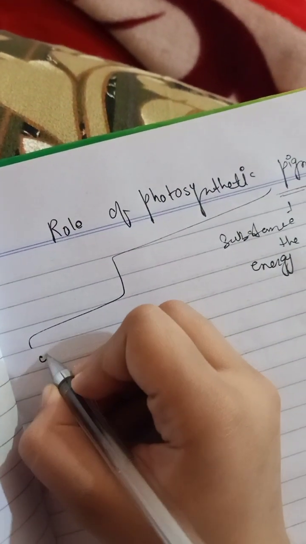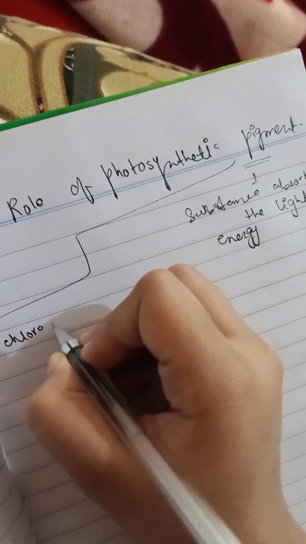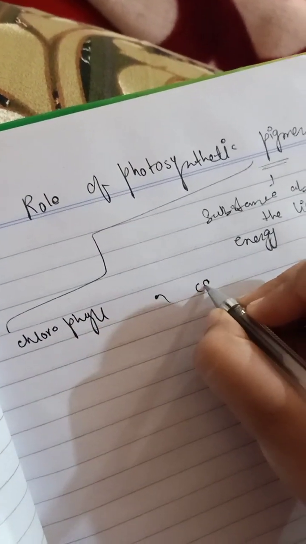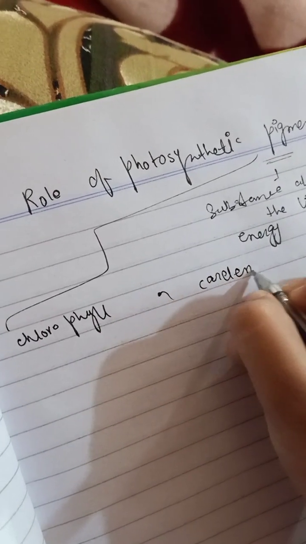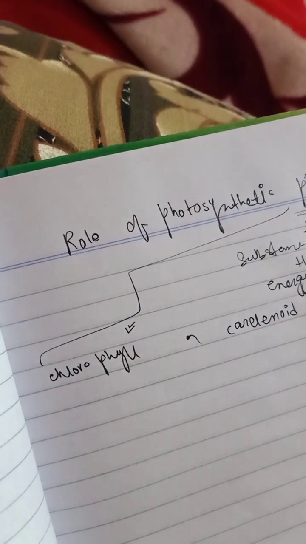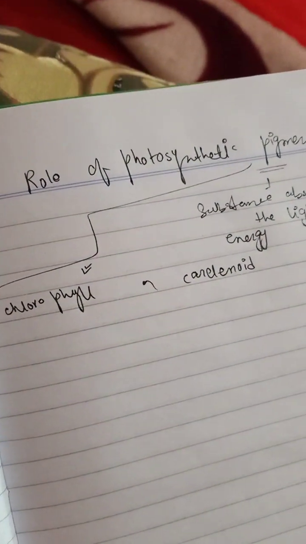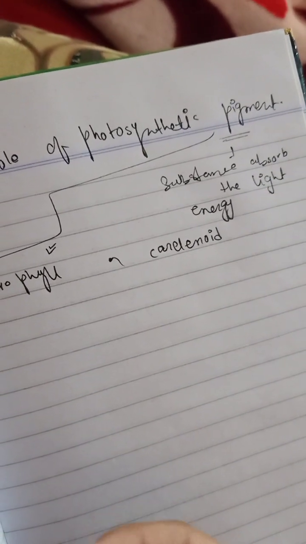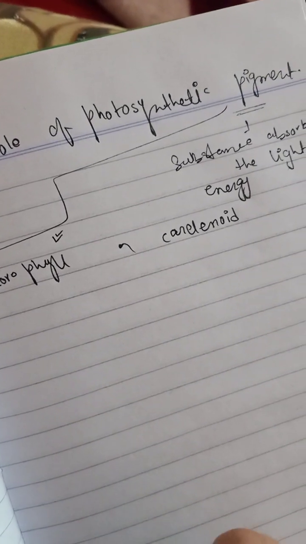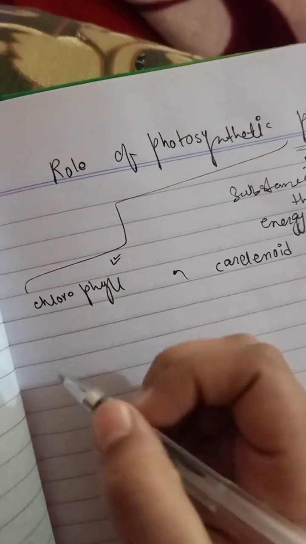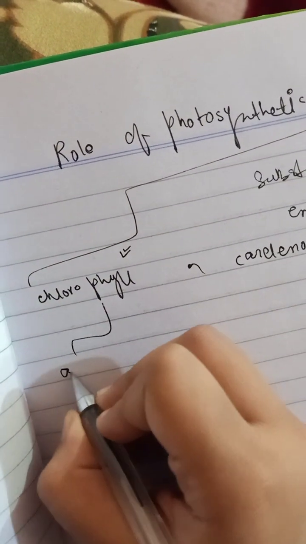Number one is chlorophyll, and the second one is the carotenoid. So in today's video, I'll be discussing just the chlorophyll. Chlorophyll has many forms such as chlorophyll A, B, C, D, E. But mainly there are two types of chlorophyll, that is chlorophyll A and chlorophyll B.